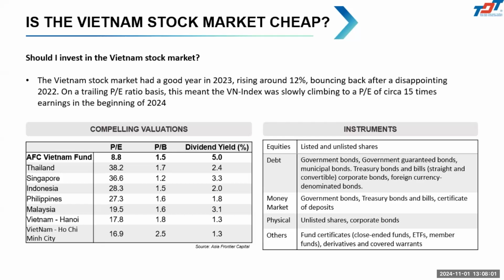The most developed market in Vietnam is the equity one, listed shares and unlisted shares. We have not really developed the rest of them yet.